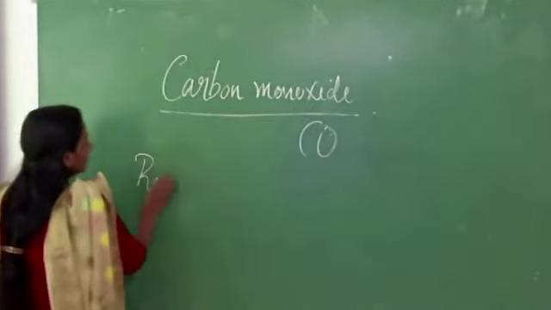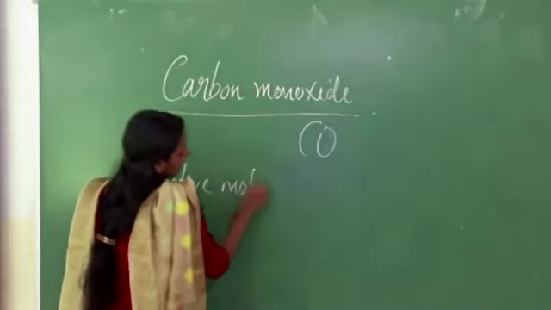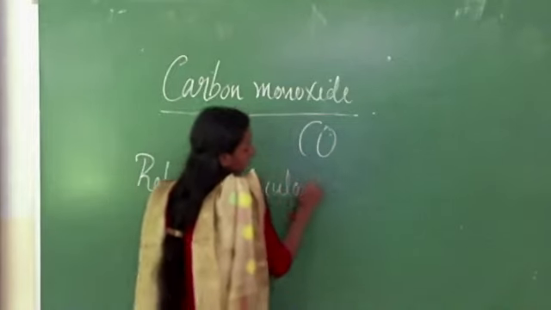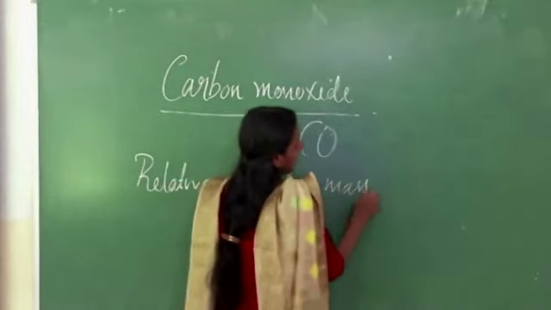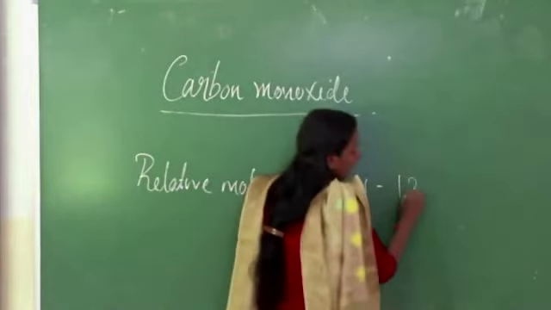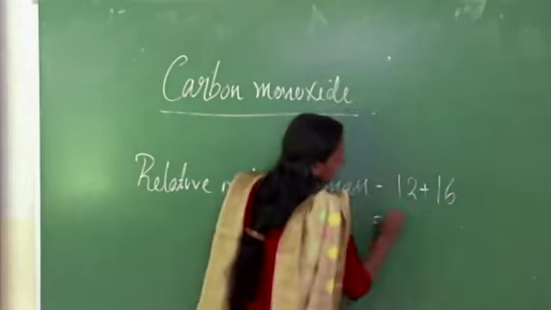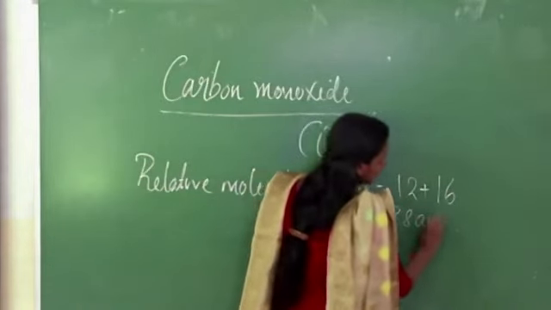We can find the relative molecular mass: atomic mass of carbon 12, atomic mass of oxygen 16, total 28 AMU.